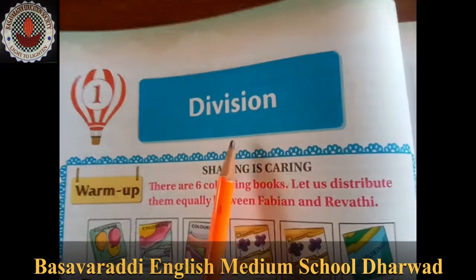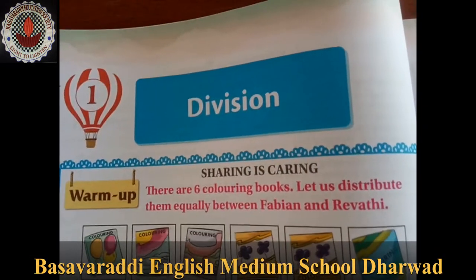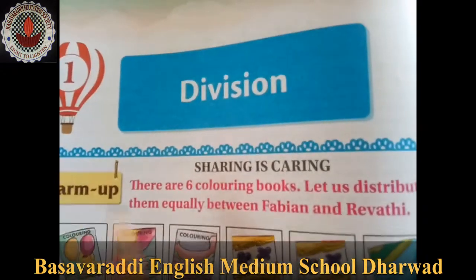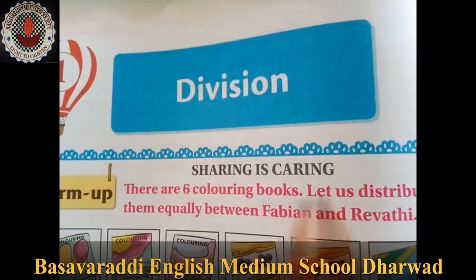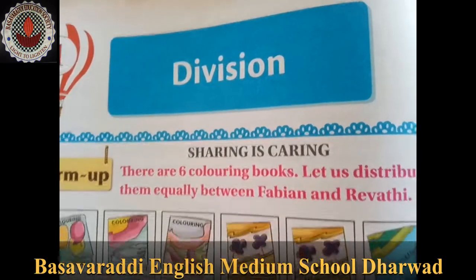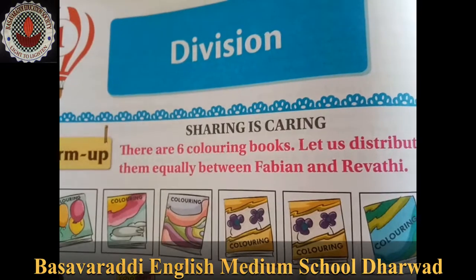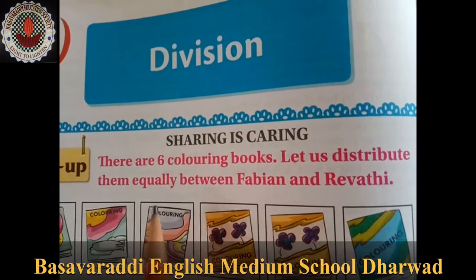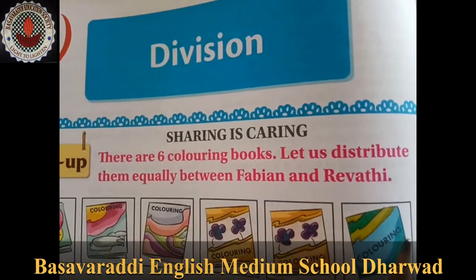First chapter, division. Here we see what division means: sharing equally. So, warm up. Sharing is caring. There are six coloring books: 1, 2, 3, 4, 5, 6. Let us distribute them equally between Fabina and Revati.